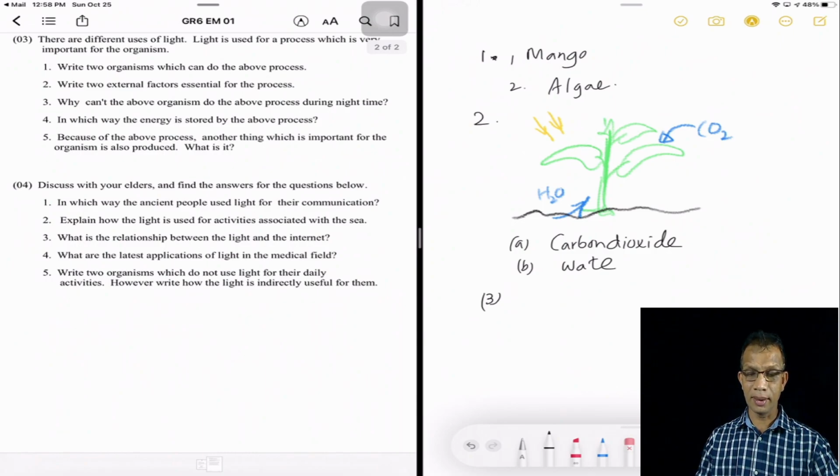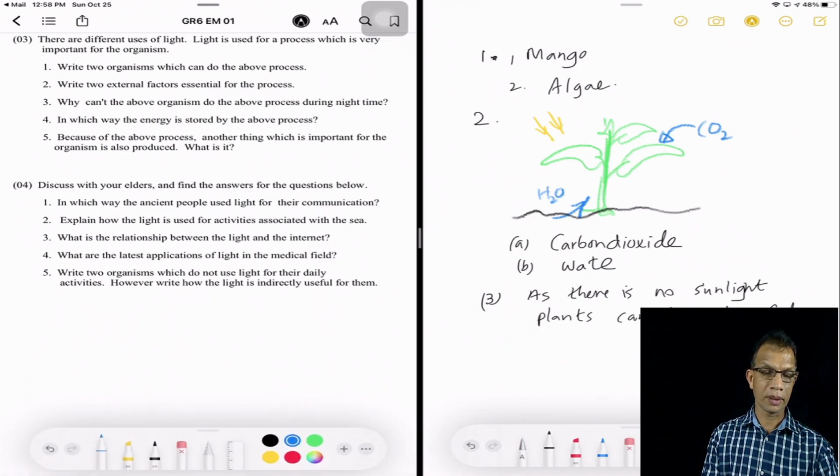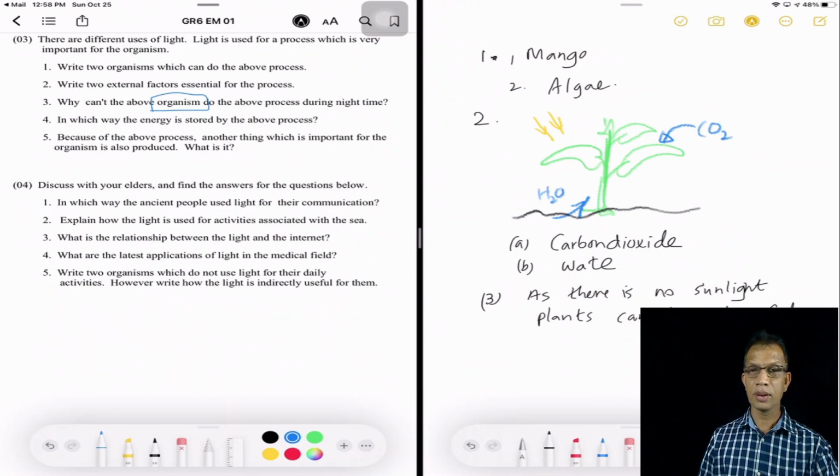So the answer is, as there is no sunlight, plants cannot produce food, or the above organisms cannot. Oh, I must answer my question according to the questions asked.